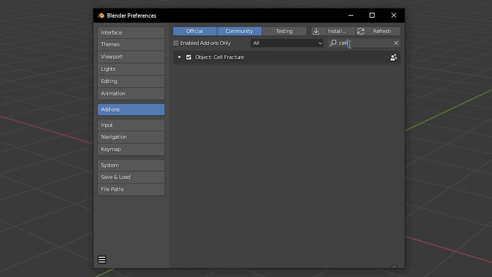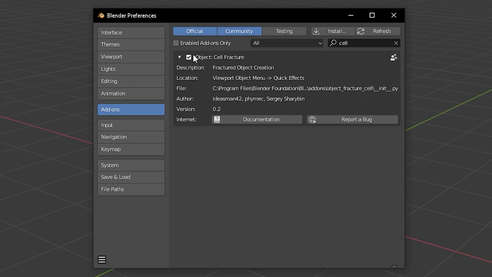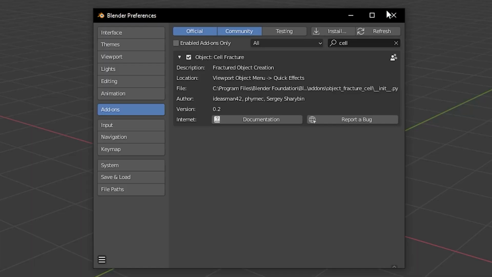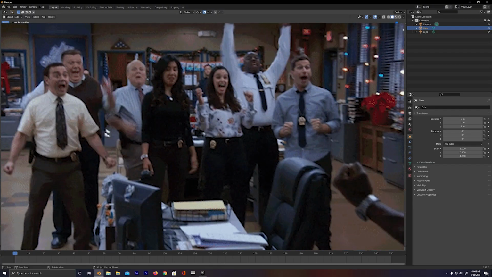On your computer, it's gonna probably be an empty checkbox. So just go ahead and check the middle of there. And just like that, you got a plugin. Holy shit, Blender is amazing. I don't know why other software doesn't make adding add-ons just like this freaking easy. So once you have that, all you gotta do is close out of this and you instantly have Cell Fracture.